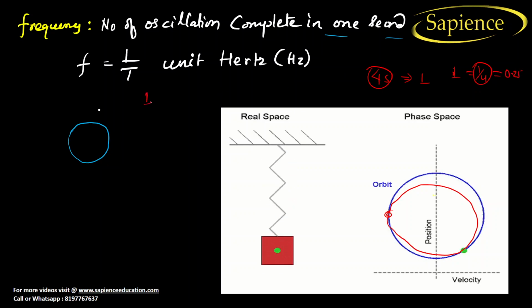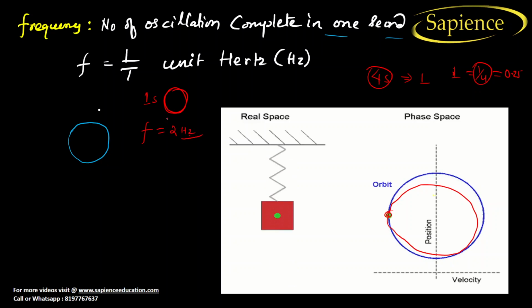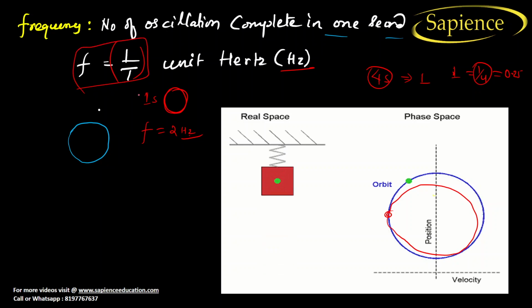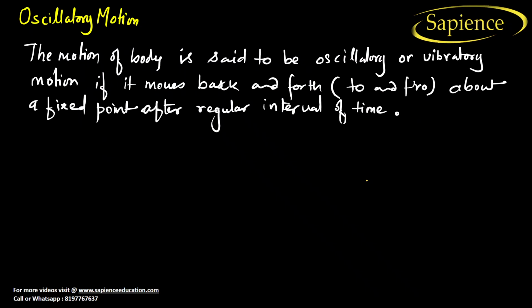Let us consider that in 1 second it completes 2 oscillations. So the frequency will be 2 hertz. So frequency is denoted by f is equal to 1 by T, and the unit is hertz. By this formula we can directly derive the frequency. From the figure we can understand how this motion is being repeated at regular intervals of time. So all these things are periodic motion.